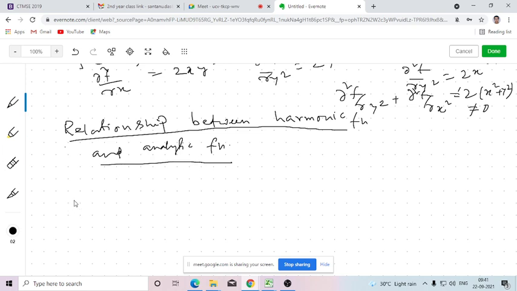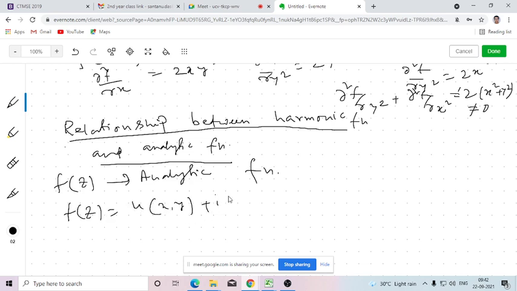So the relationship between harmonic function and analytic function. So what is the relationship? Let's say f(z) is an analytic function. So f(z) can be represented in the form of u plus iv. So here u and v both are functions of two variables.